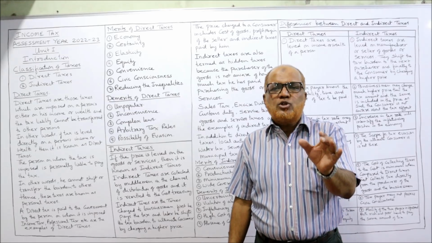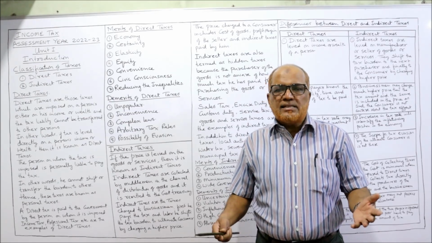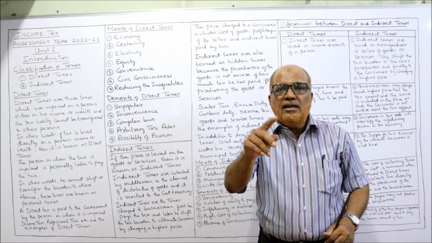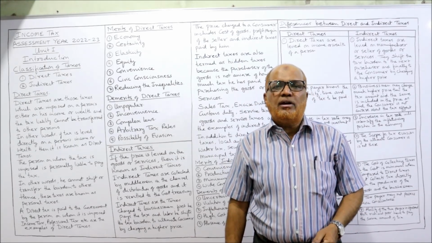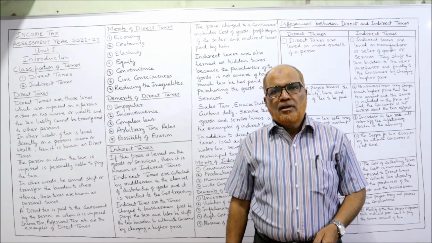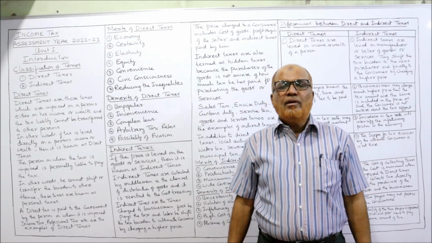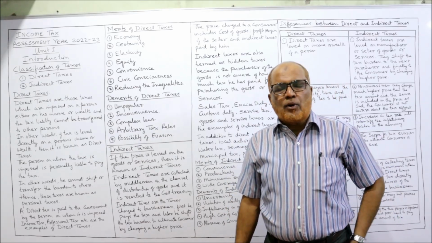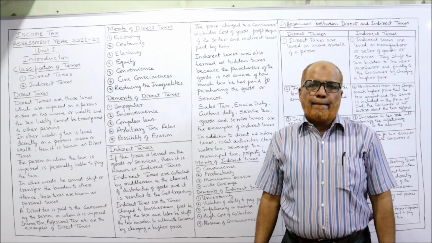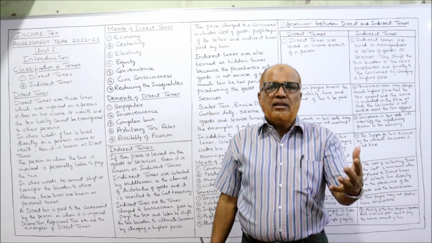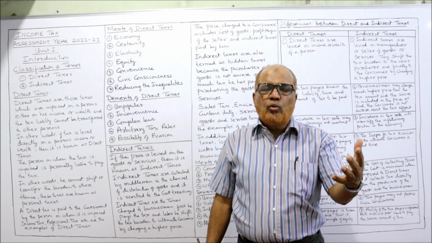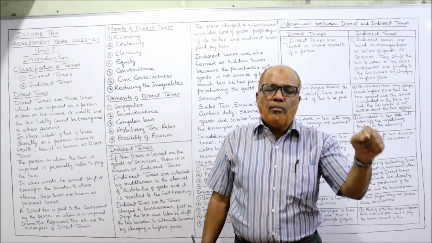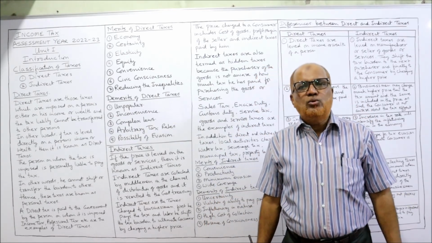Between this channel of distribution, we have businessmen. Wholesalers are there, retailers are there. They have to pay the tax to the government treasury, right? For example, in case of the producer, the factory owner is making the goods. At the time the goods are made, the government will impose excise duty.